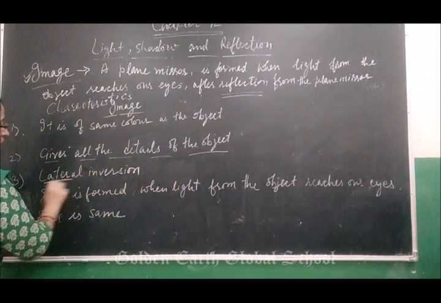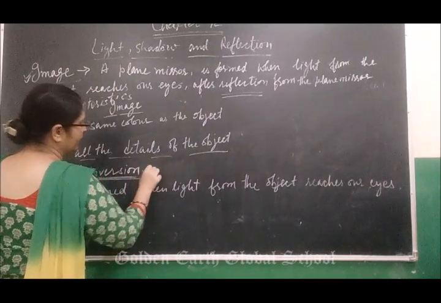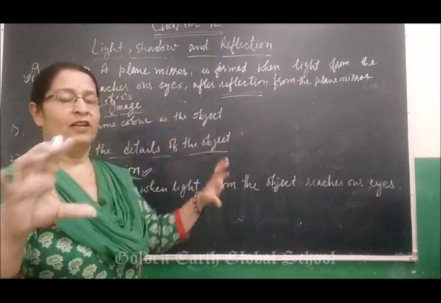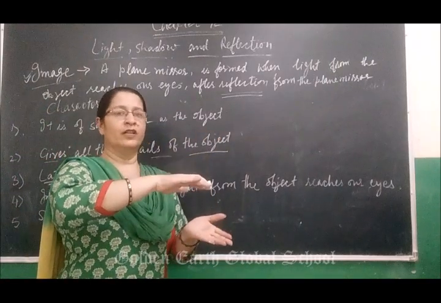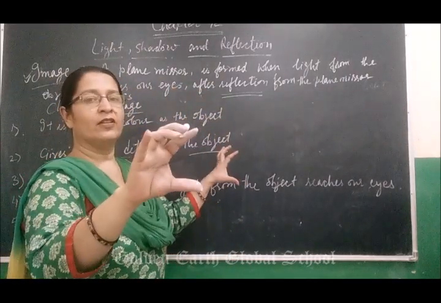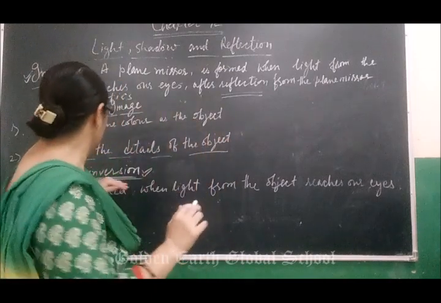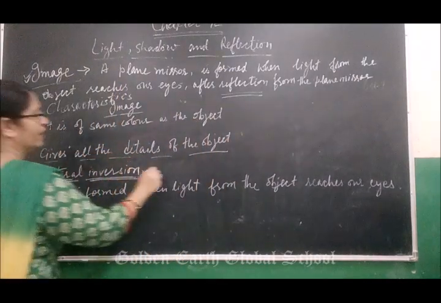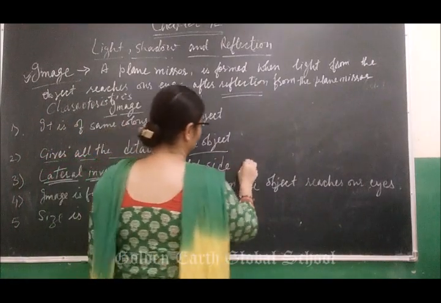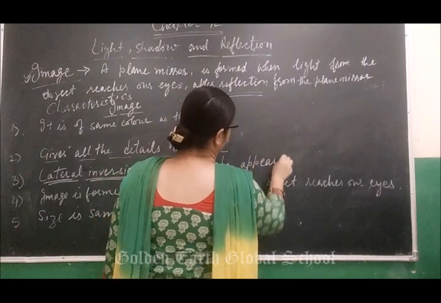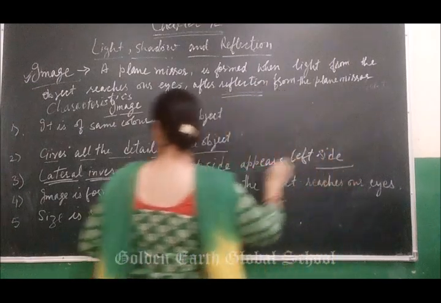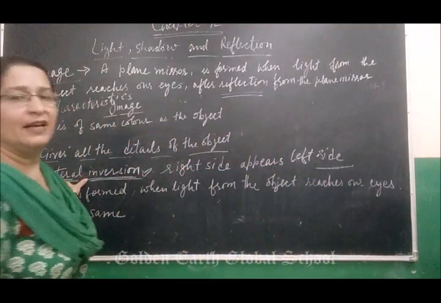Next is lateral inversion. What do you mean by lateral inversion? You have seen that on an ambulance the word is written reversed. When you see it in the mirror of your car, it looks correct, so you can read ambulance easily. Why? Because of lateral inversion. What do you mean by lateral inversion? Means the right side appears as the left side.